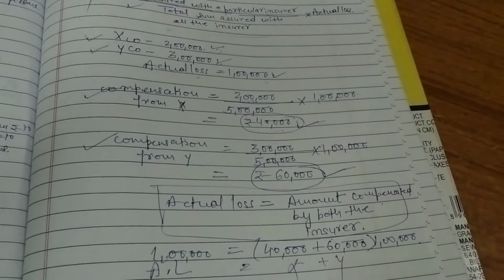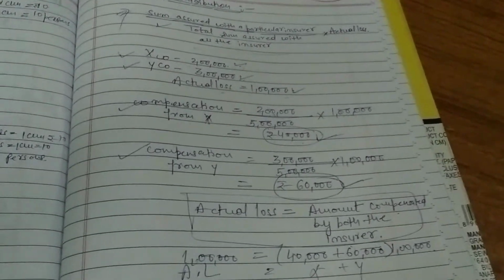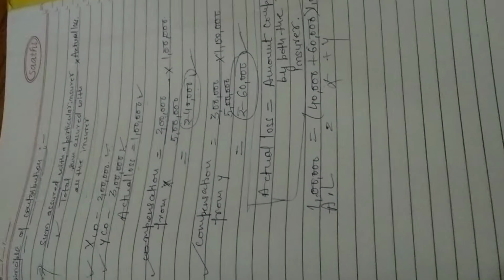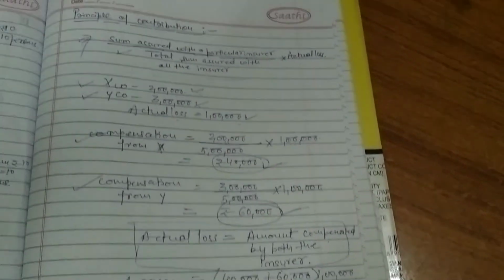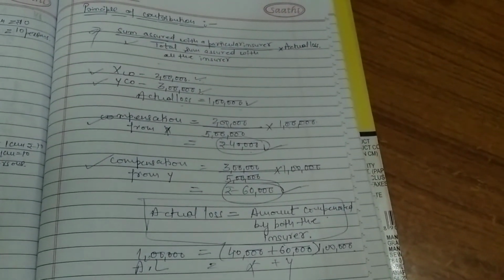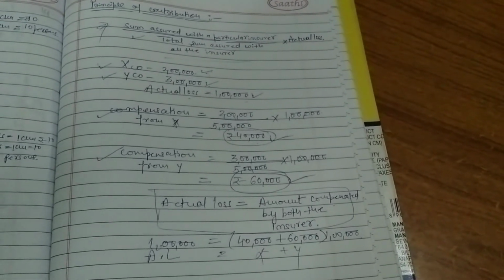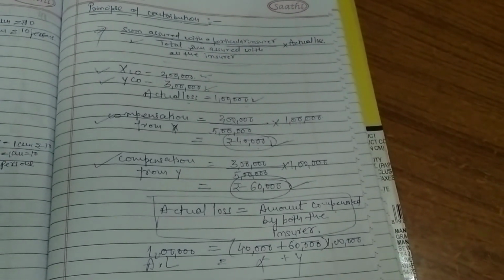When for the same subject matter a person has taken more than one insurance policy, in that condition both the insurance companies will contribute proportionately. This is the overall view of the entire solution. I hope it is clear to you, and I will also share the picture of this solution so that you can later on see how I have calculated.